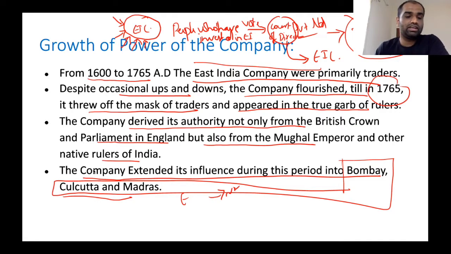Only when their trade relations in Calcutta became threatened did they enter into war with the Bengal government at the time, in the Battle of Plassey as well as the Battle of Buxar. Clear? Until 1765, they were primarily traders. Only after 1765 did they become political rulers of India. I hope that part is clear to you.